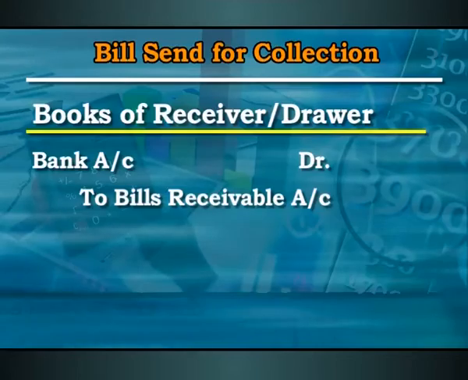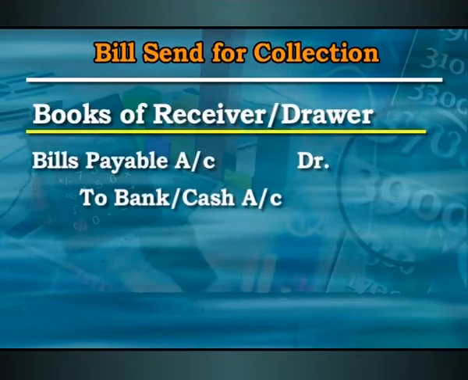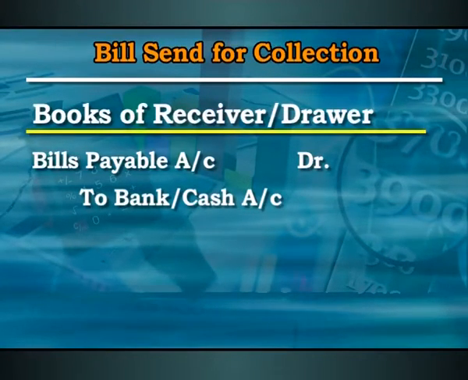Now, as the payment is made, there is a need for an entry in the books of the drawee. What happens in the case of the drawee? He is simply receiving the bill, irrespective of whether he receives the bill from the drawer, from the bank or from any other party. He receives the bill, so here it would be bills payable which he is getting back. As was told to you well in advance, for a drawee, as he is going to make the payment, it would be bills payable, and for a drawer it would be bills receivable. That's right. So here he is going to make the entry bills payable account debit to bank or to cash, as the condition may be.